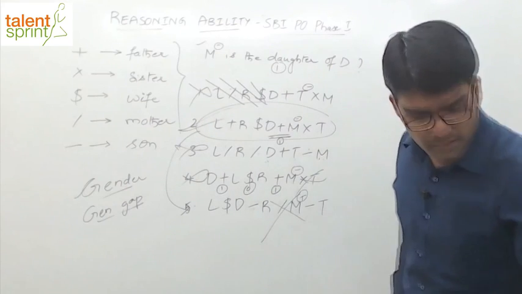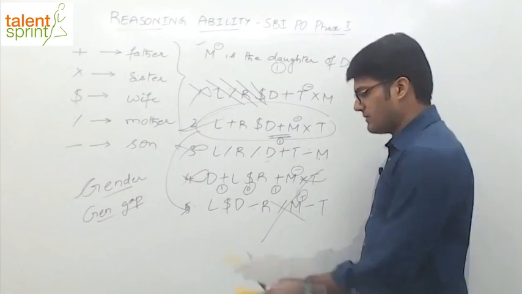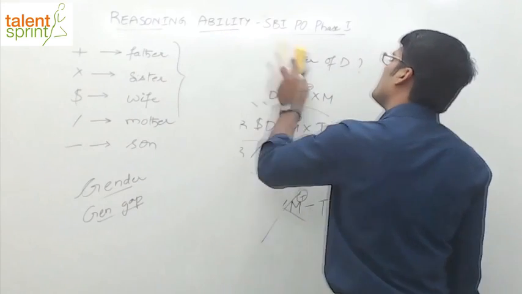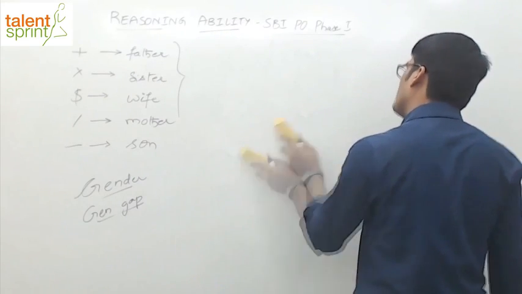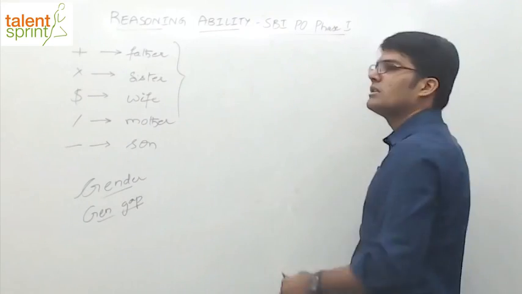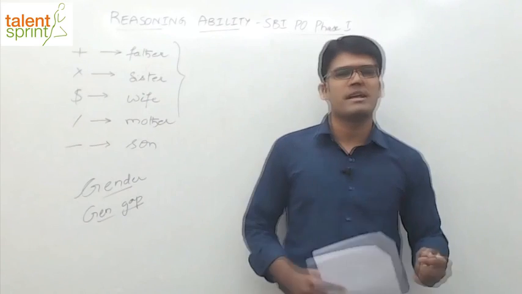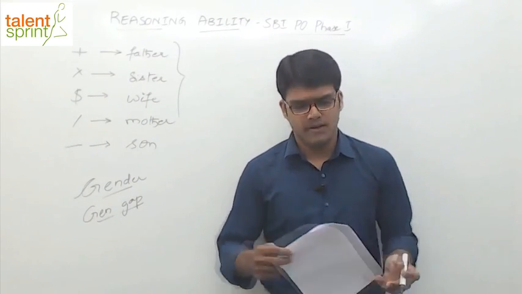All right. So this is very important concept of answering questions from blood relations. Okay. Practice on this. I'm sure you'll save. I don't say you will save 5 minutes in the exam, but even if one question is asked, you can easily save about 10 seconds per option, right? Drawing that family tree will take a lot of time. However quick you do, you'll end up wasting some time there, right?